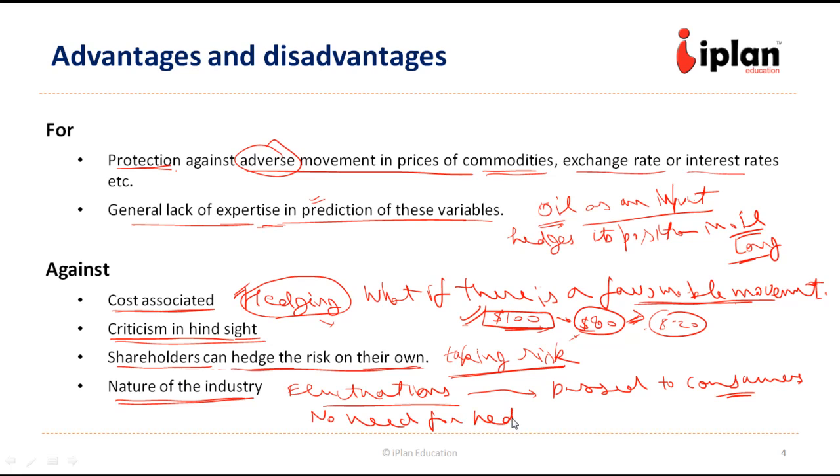So there might be certain industries where the passing of these fluctuations is very easy to prices which are borne by the consumers, but in other industries it may not be feasible to change the price that easily. So there the hedging might be advisable. So this is how we have seen both sides, the advantages and disadvantages. So it really becomes the management's decision whether it is worth hedging or to what extent the company should hedge its position.